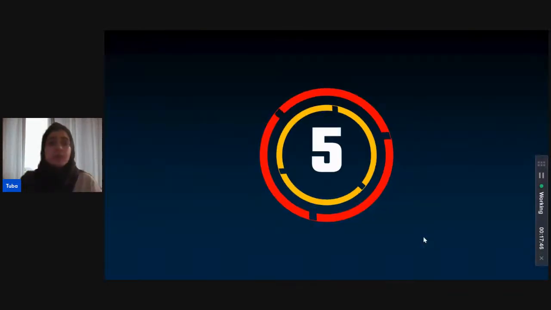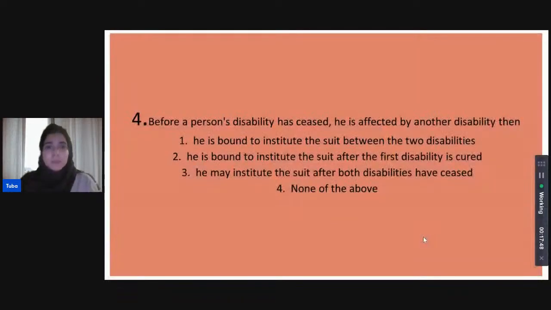Next question. Before a person's disability has ceased, he is affected by another disability. Then, in this scenario, is he bound to institute the suit between the two disabilities? So the period between disability 1 and disability 2, does he have to institute the suit in this time period? Or is he bound to institute the suit after the first disability is cured, or may he institute the suit after both disabilities have ceased, or none of the above?